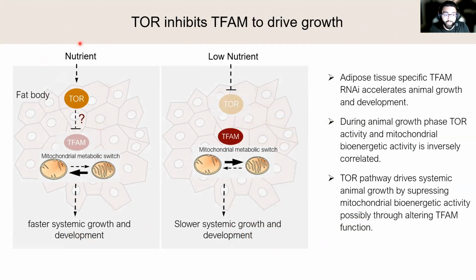So in the presence of nutrients, TOR signaling is upregulated. And when TOR is upregulated, it inhibits the TFAM protein. And when TFAM is inhibited, we see this switch from bioenergetic metabolism towards biosynthetic metabolism, which is going to promote faster systemic growth and development. On the other hand, under low nutrient conditions, TOR is inhibited. And this allows TFAM to push the mitochondrial metabolism towards a more bioenergetic function, which is going to slow systemic growth and development.